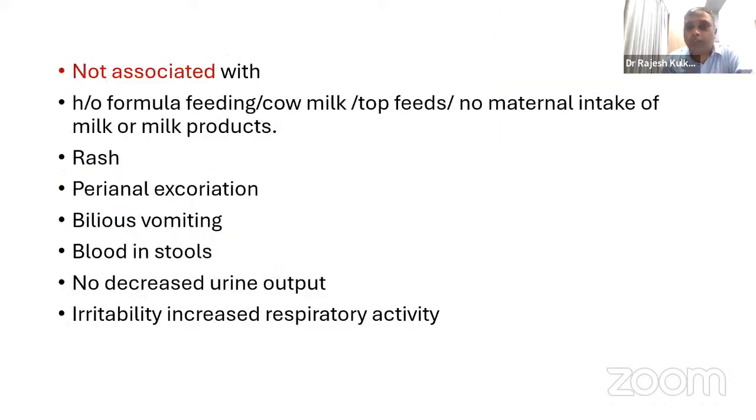So negative history, there was no cow's milk, no formula. Mother does not like milk or milk products. She does not take any milk or milk products at all. There was no rash in the baby. There was no perianal excoriation. There were no bilious vomiting, blood in stools, no decreased urine output. Okay, but the child was also not having any increased respiratory activity or irritability. So the child was not having other symptoms per se. Okay.